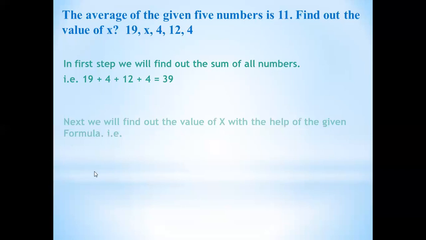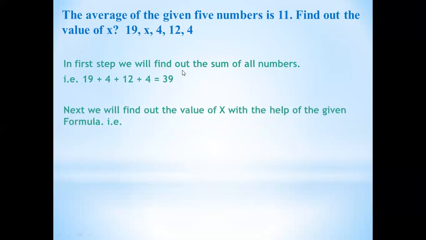Now, next we will find out the value of x. We have to find out the value of x. X means the 5th number we have to find out. So we will represent that 5th number with the x. X means that 5th number that we have to find out with the help of the given formula. Now this time the formula will be changed. Now what is the formula? The formula is x is equal to average multiplied by number of elements.